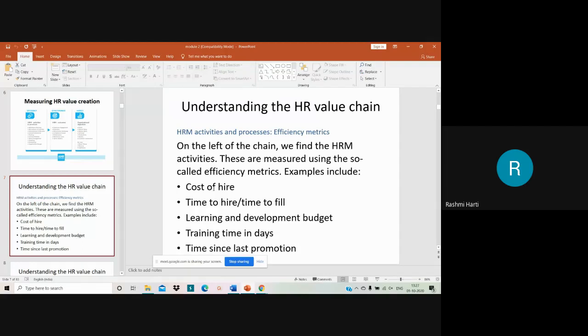My dear students, till now we have seen what all we are supposed to measure. Now let us see what exactly is the criteria as well as how can we measure, right? So efficiency, when I say efficiency, what exactly you are going to measure in efficiency, that is called metrics, right? So here, cost of hire metrics, time to hire metrics, training time in days metrics, time since last promotion metrics, that is called efficiency metrics, right?